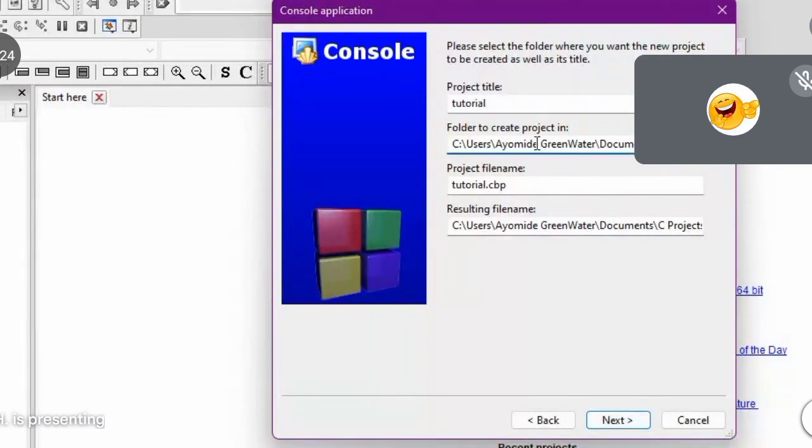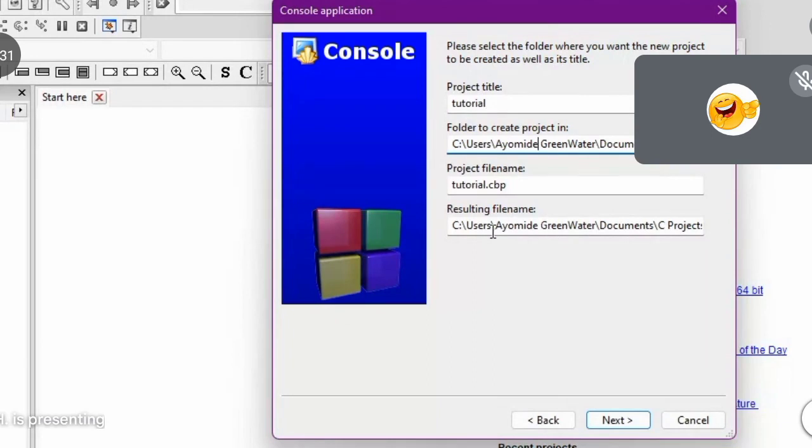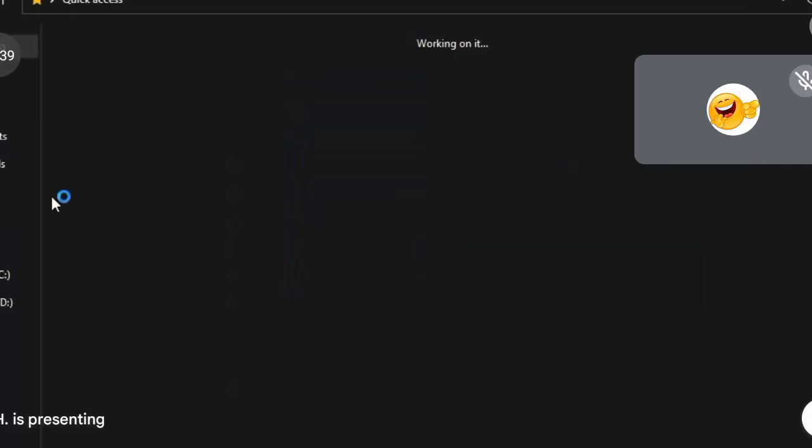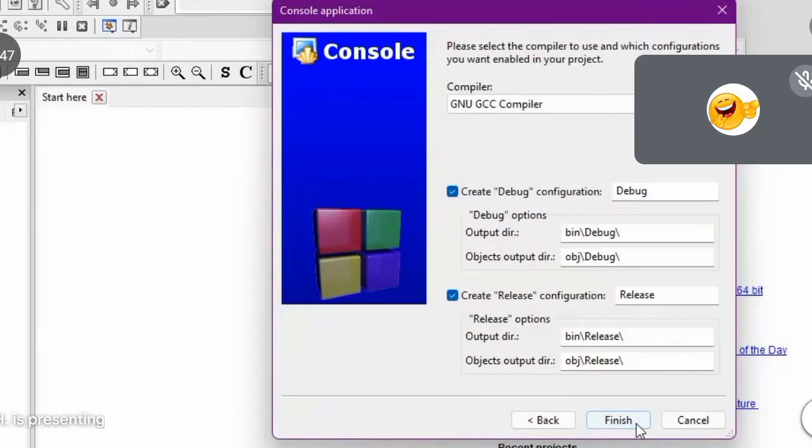It's going to show you where exactly your project is going. You don't need to change this unless you want to. It's going to be stored in my Documents, inside the C project folder, as you can see here. And this is my C project. It's going to store there because that folder has been created automatically. So I'm going to click on next.